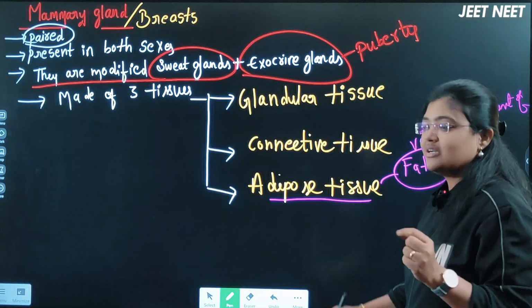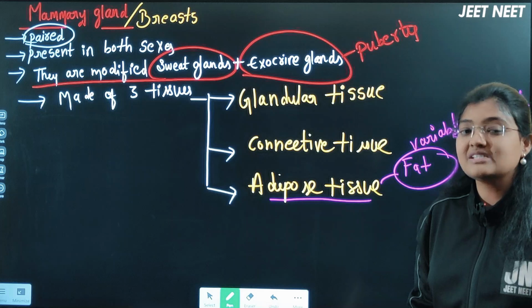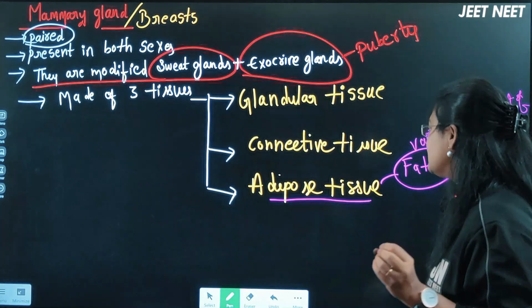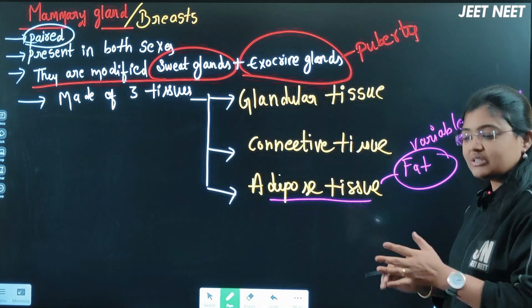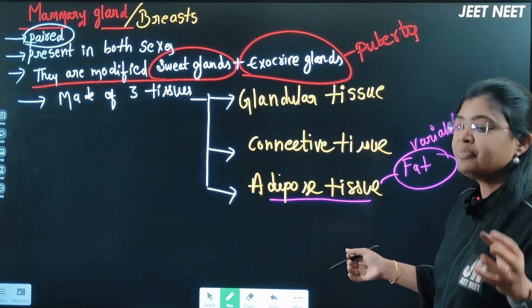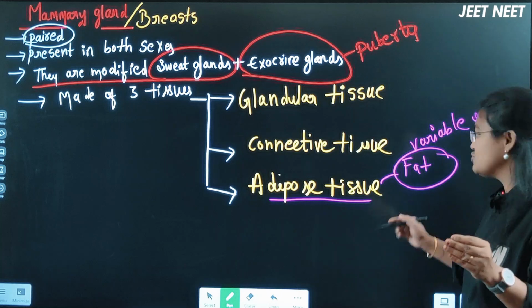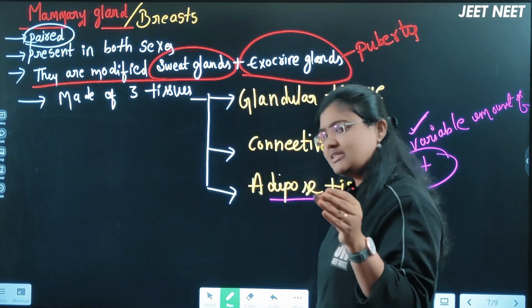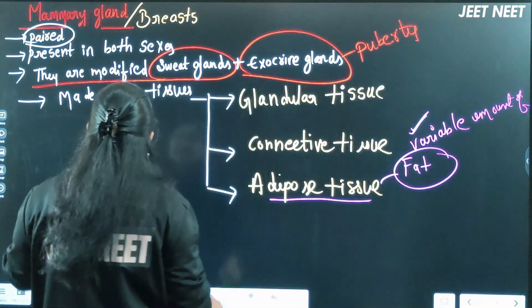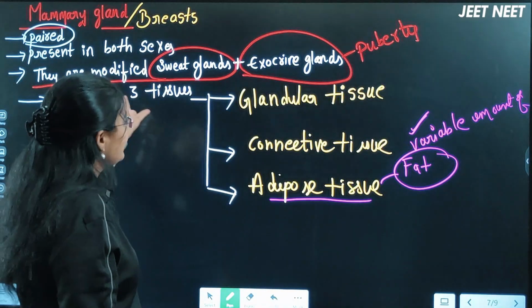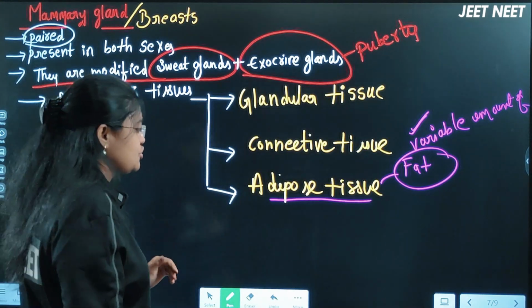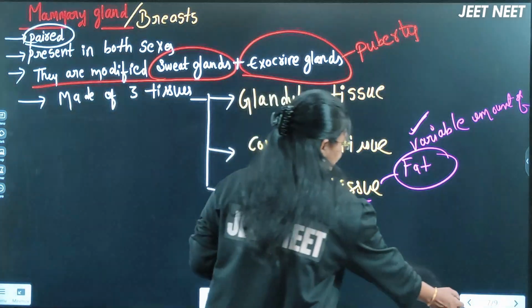The estrogen hormone plays a major role in increasing and decreasing the breast size, because depending on how much fat is stored, the enlargement of the mammary gland will happen. If the amount of fat storage is less, which is what NCERT means by the variable amount of fat, then the mammary gland size will also be less. So the mammary gland is made up of three tissues: glandular tissue, connective tissue, and adipose tissue. Now first we will discuss the glandular tissue.